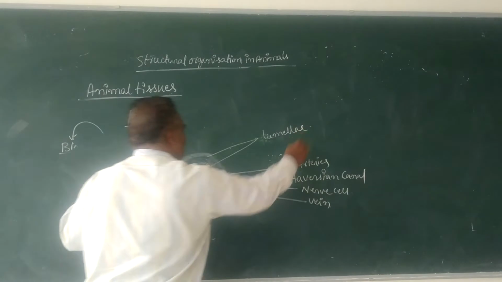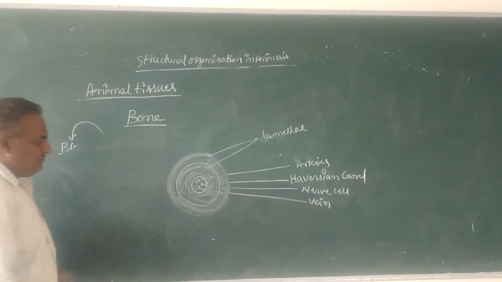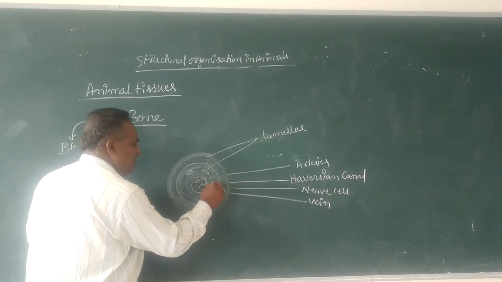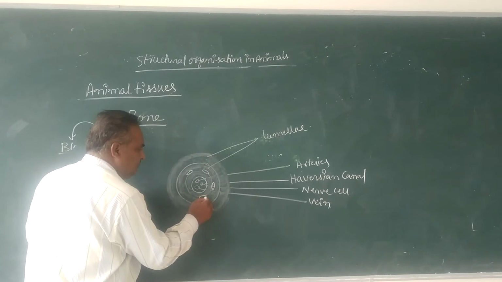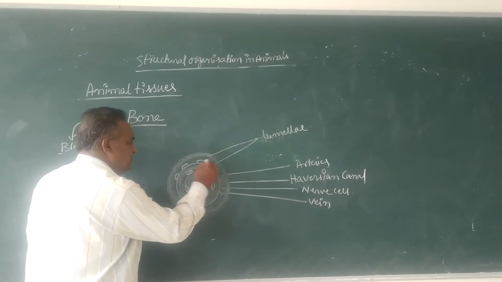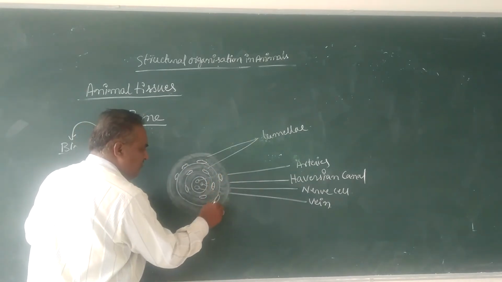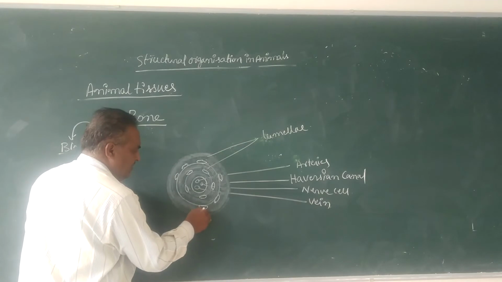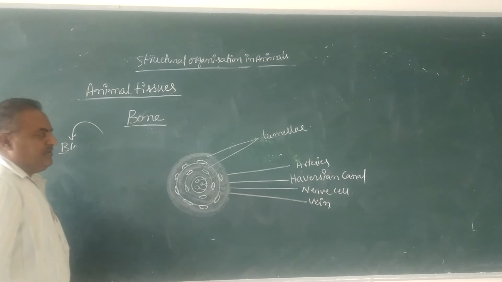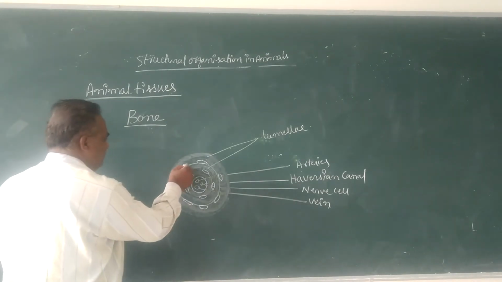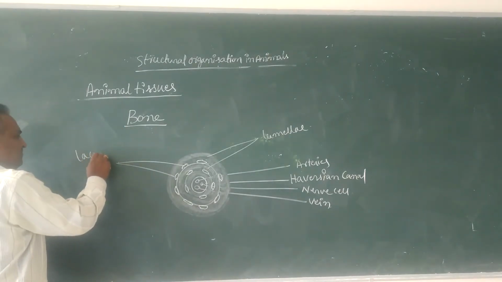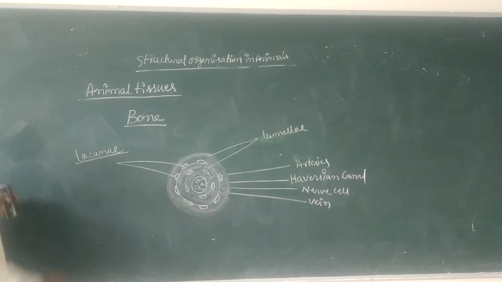In between the lamellae, there are spindle shaped empty spaces present in between the matrix. These empty spaces are called lacunae.